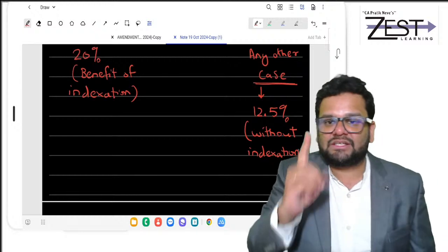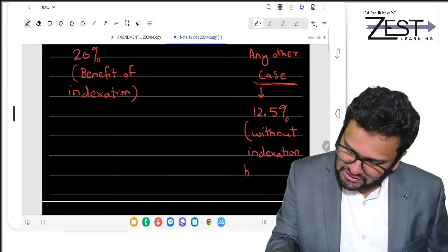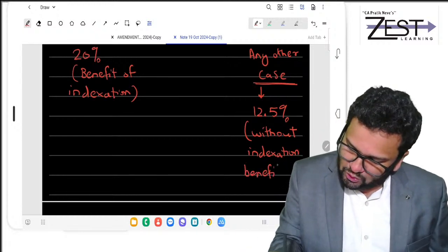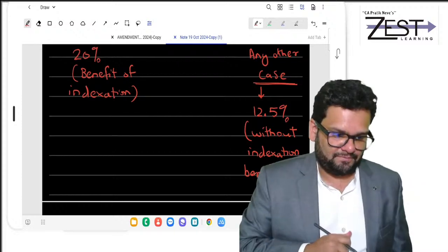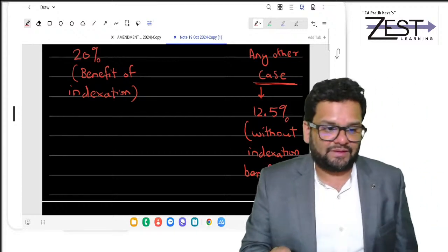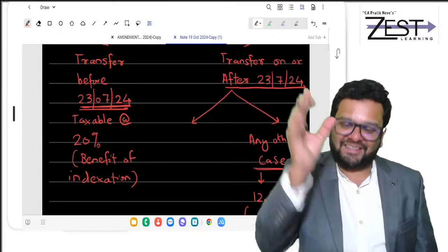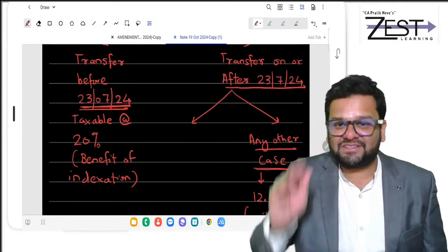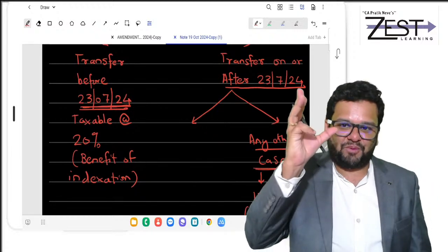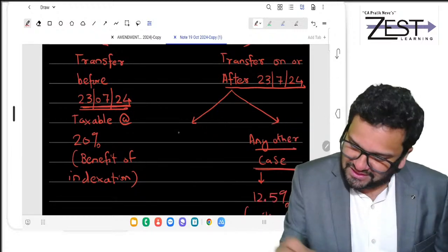Without indexation benefit. You will see what happens when it is without indexation benefit. Clear? That is one thing. Secondly, now what are the other cases? I mean, what is the important case? Important case is